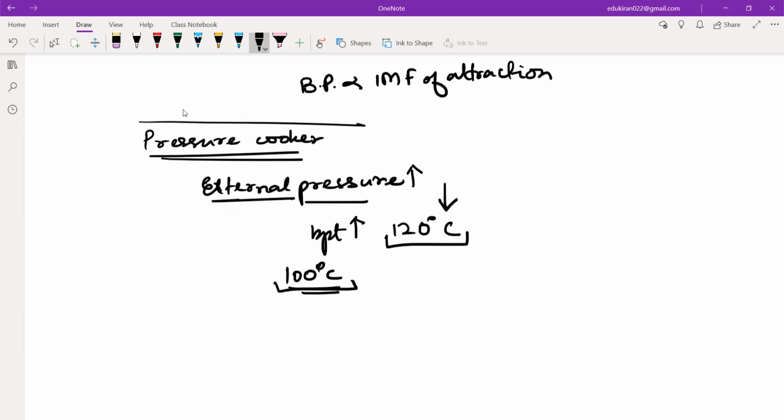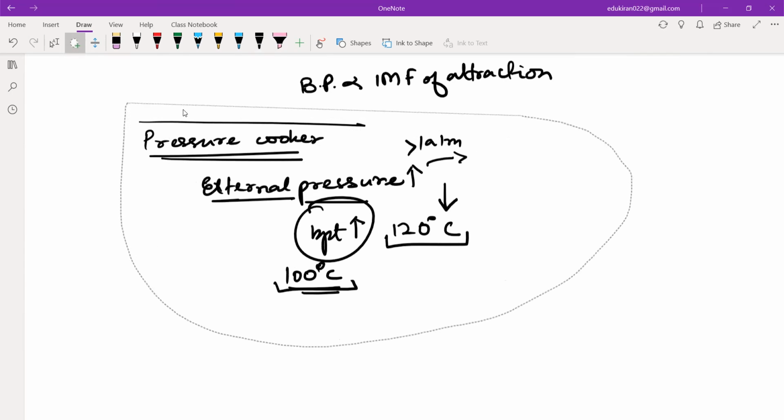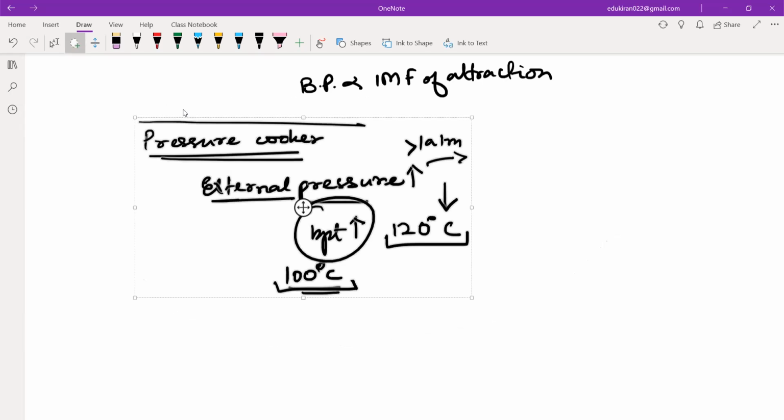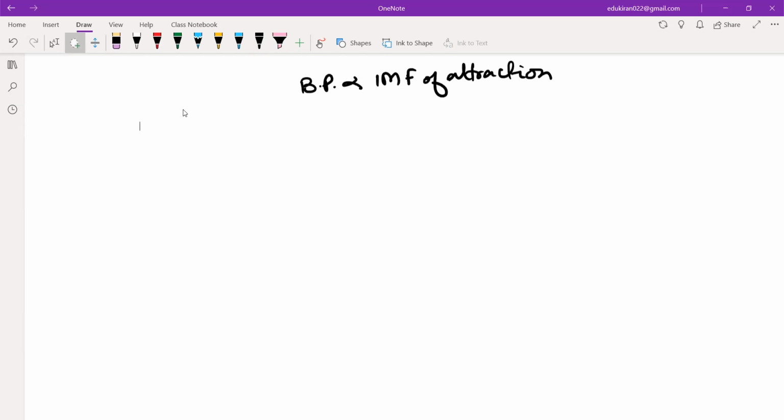If external pressure increases, then what should happen? The boiling point will also increase. That means more and more temperature will be required in order for the vapor pressure to reach the external pressure. है ना? अगर ये 1 atm से ज़्यादा होगा, so it will be more than 1 atm, whatever the pressure cooker is applying. Okay, so that is why food gets prepared more easily in a pressure cooker.